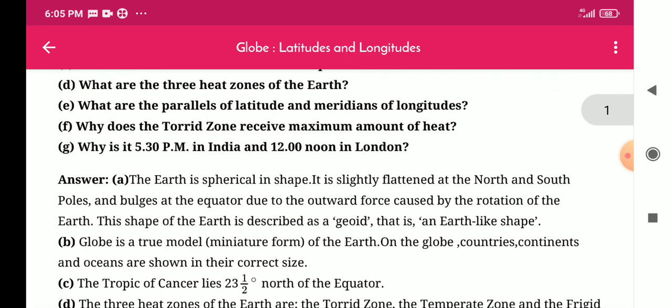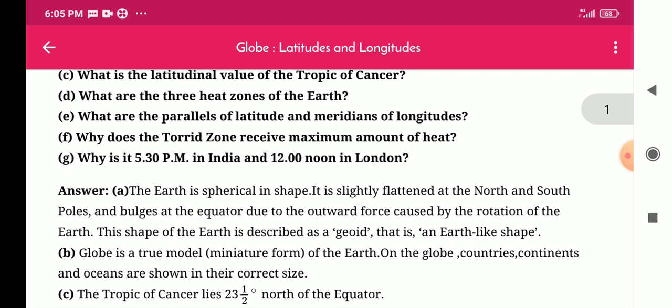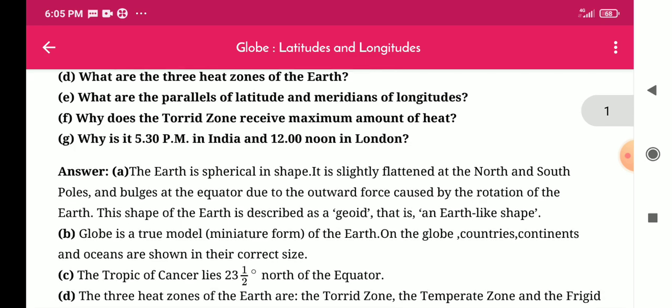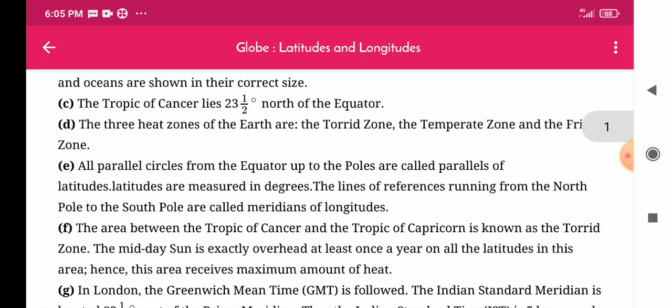E. What are the parallels of latitude and meridians of longitude? Answer: All parallel circles from the equator up to the poles are called parallels of latitude. Latitudes are measured in degrees. The lines of reference running from the North Pole to the South Pole are called meridians of longitude.